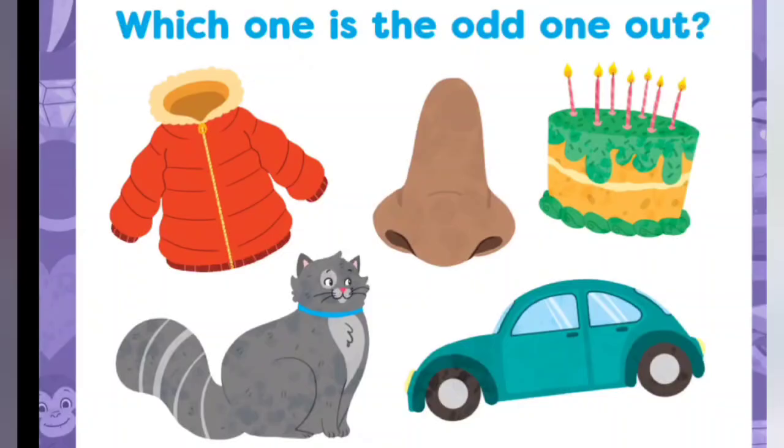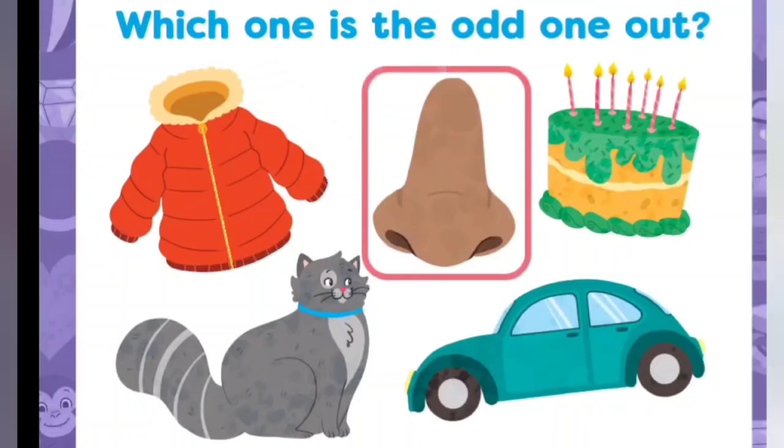And here we have coat, nose, cake, cat, car. Yes, the odd one out is nose because it starts with N sound.